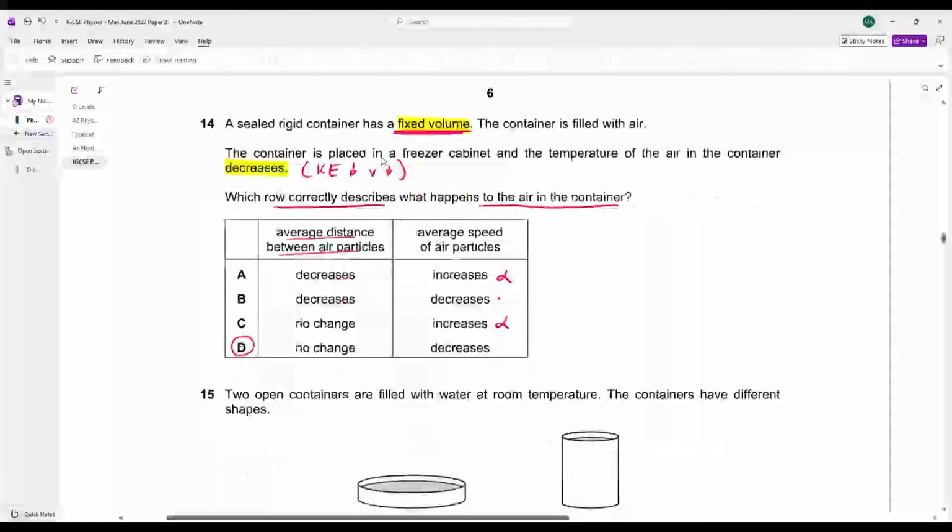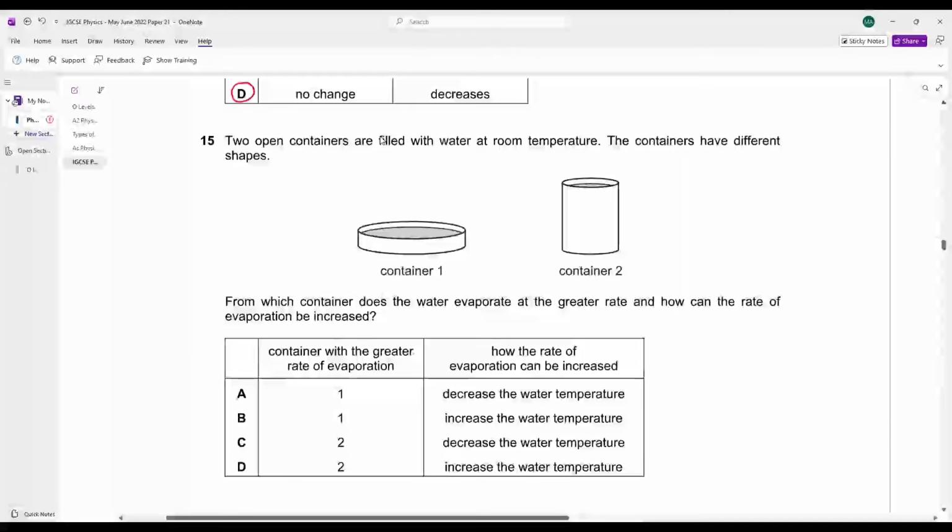D is your answer. Two open containers are filled with water at room temperatures. The containers have different shapes. From which container does the water evaporate at the greater rate, and how can the rate of evaporation be increased?